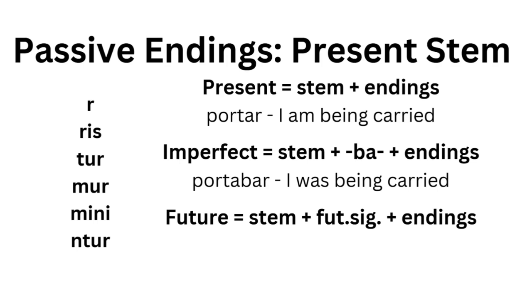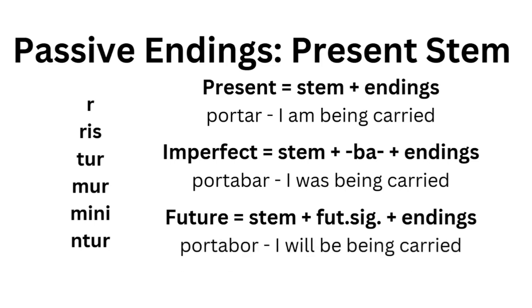The future is a little bit more complicated because you have two different ways to form the future depending on conjugation. But again, you just use the present stem plus the future signifier and those passive endings. So portabor, I will be carried, or vincar, I will be defeated. If you're not sure about the different futures, go and have a look at my Why Are There Two Future Endings in Latin video. I'll put a link in the description below.